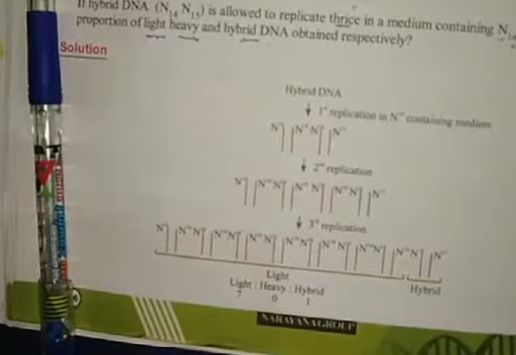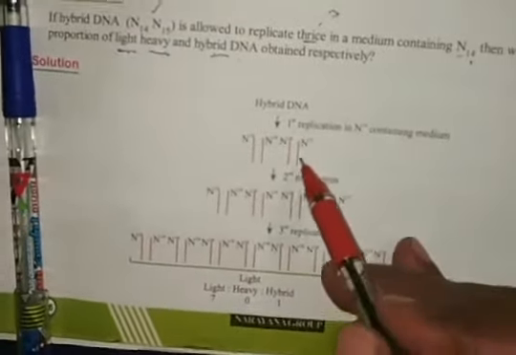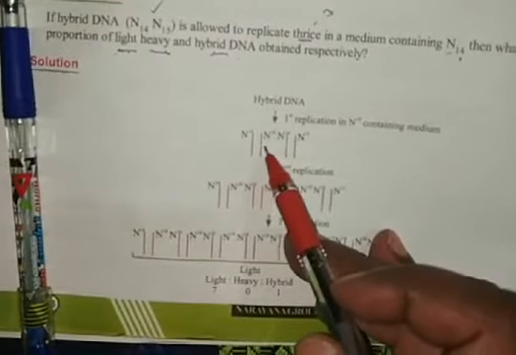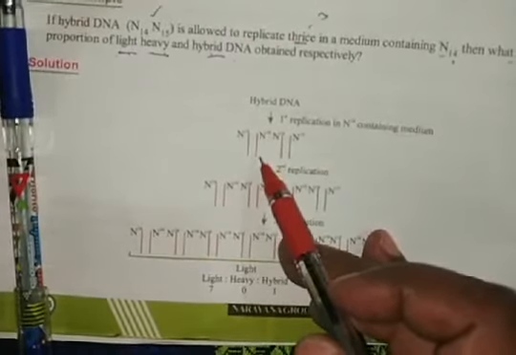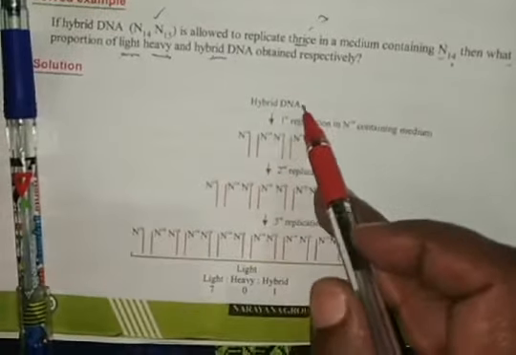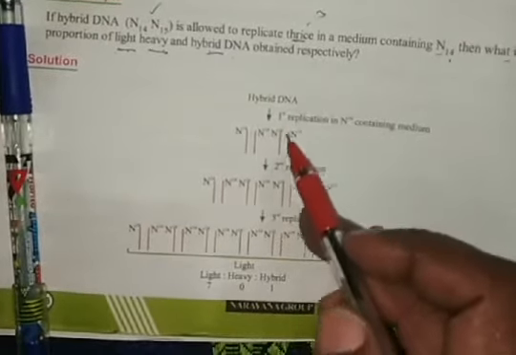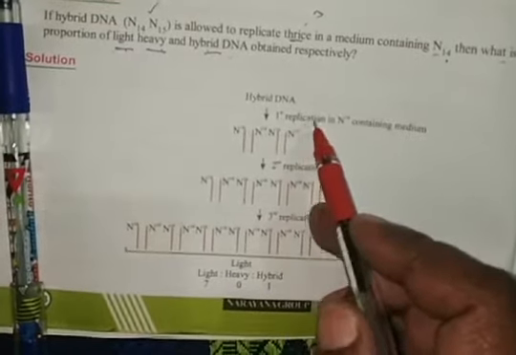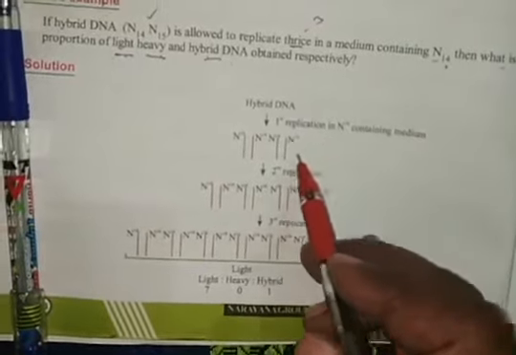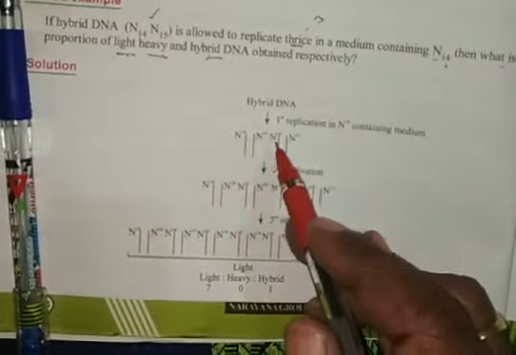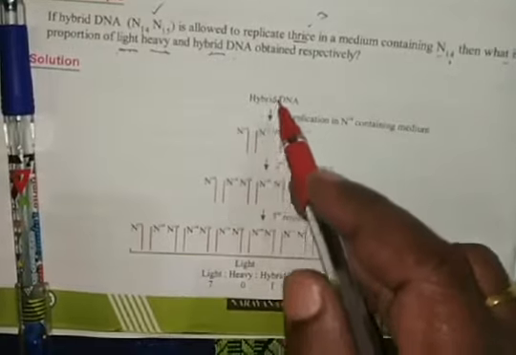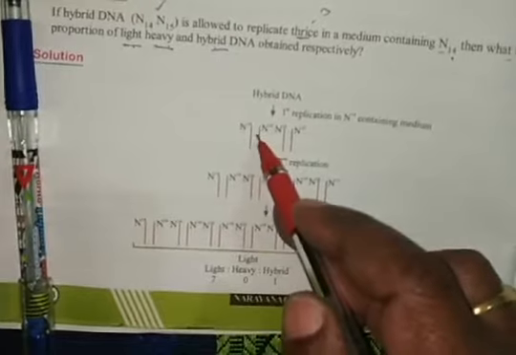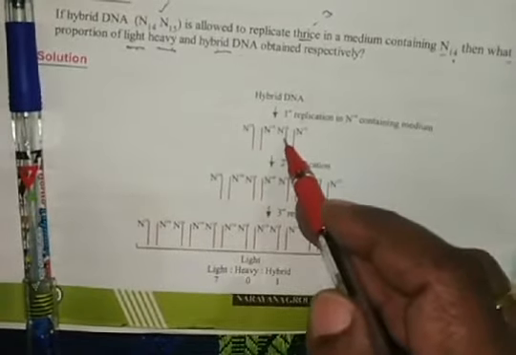Now the answer we see here. So this is a hybrid DNA, containing N14 and N15. After the first generation in the N14 containing medium, the hybrid DNA gets a newly formed N14 containing strand, and for the N15 strand, one newly formed strand.